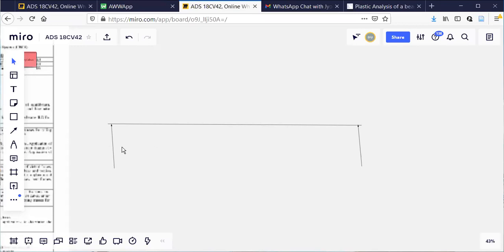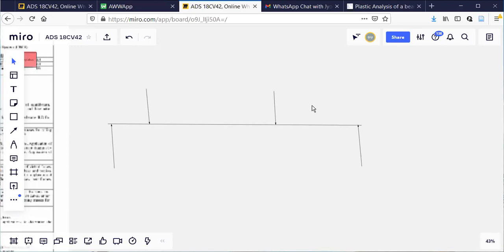Some loads I'll keep here. Just observe this figure. To start with, this is a beam subjected to some loading.